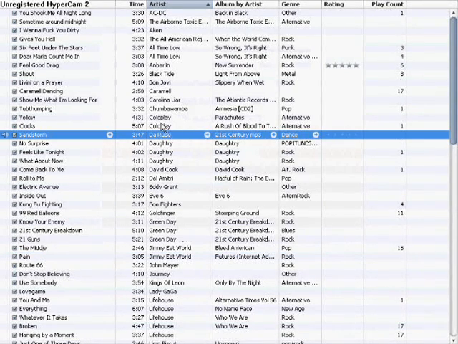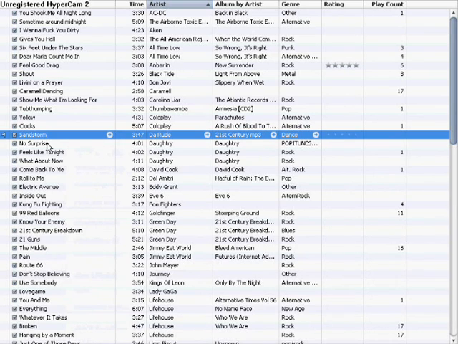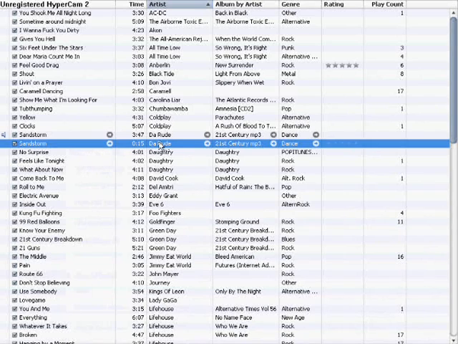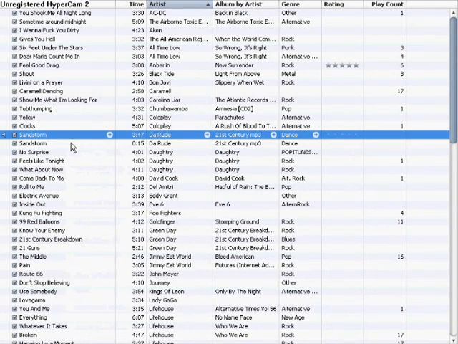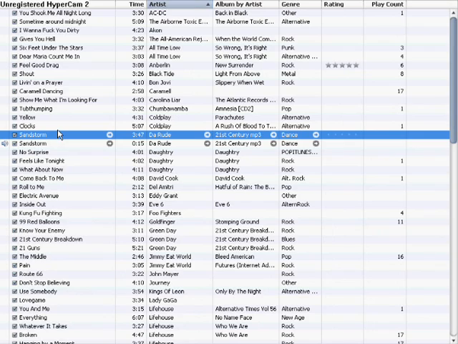Now you'll notice when you click on the song, it'll start at 30 seconds. Right click it again and you can create an AAC version. It'll take a couple seconds. Done. And now you'll have another version of that song. One will be the time you picked, and one will be the whole song.